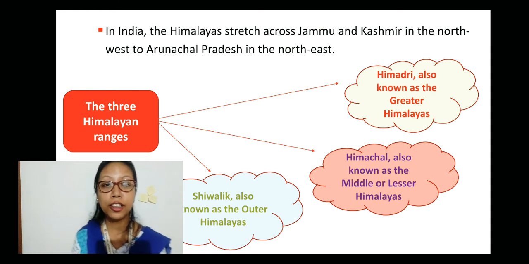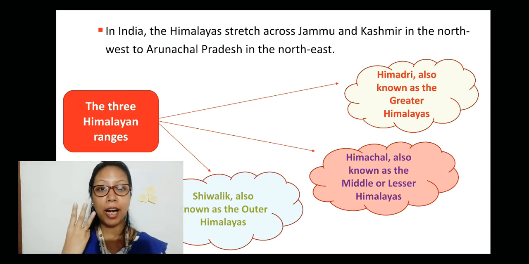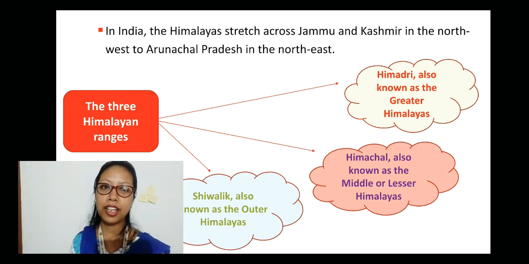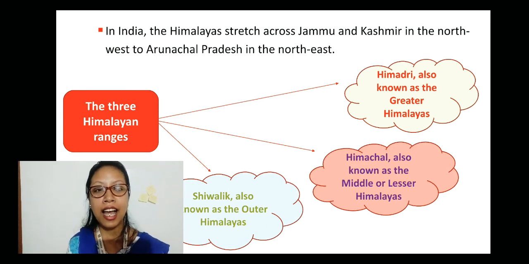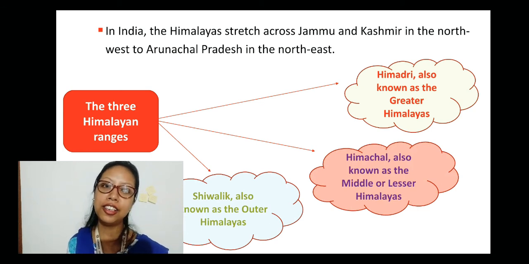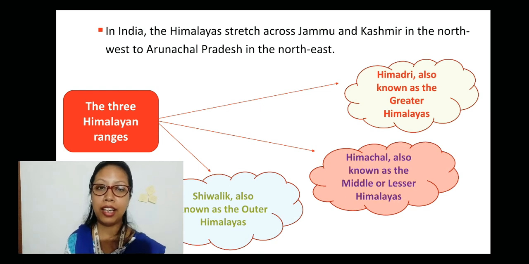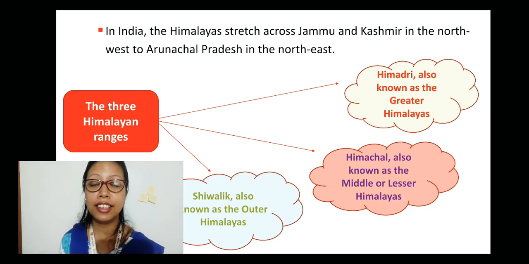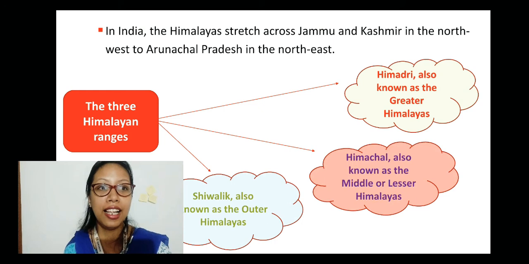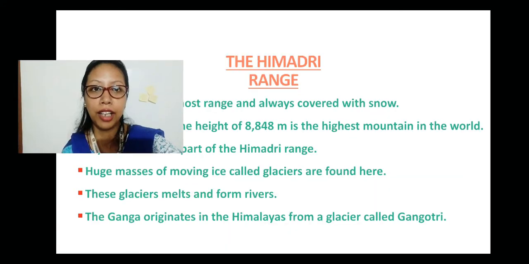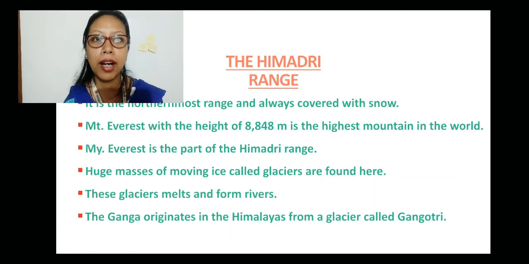Then we have three important Himalayan ranges. The first one is Himadri, also known as the Greater Himalayas. Second is Himachal, also known as the Middle or Lesser Himalayas. And the third one is Shivalik, also known as the Outer Himalayas. These are the three important ranges which we are going to discuss in detail in today's class. Let's move on to the first range, which is the Himadri.